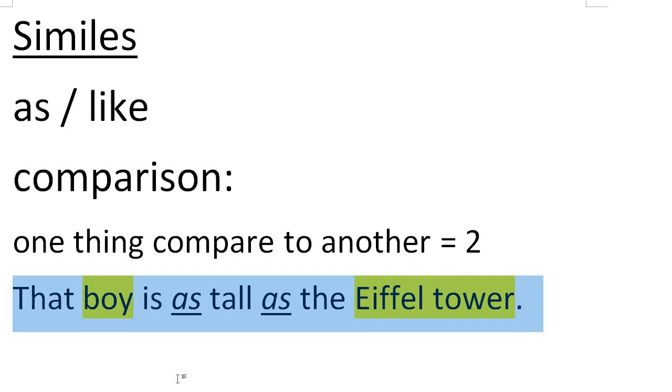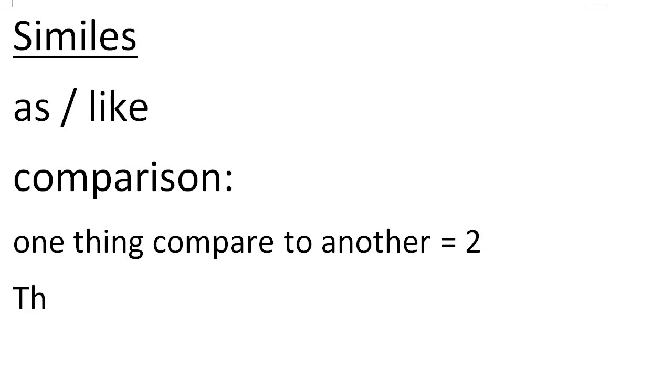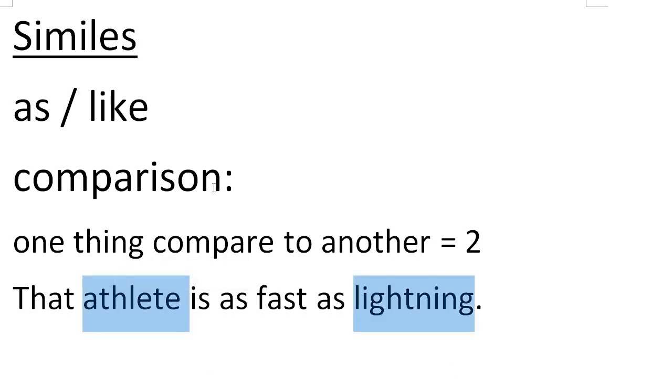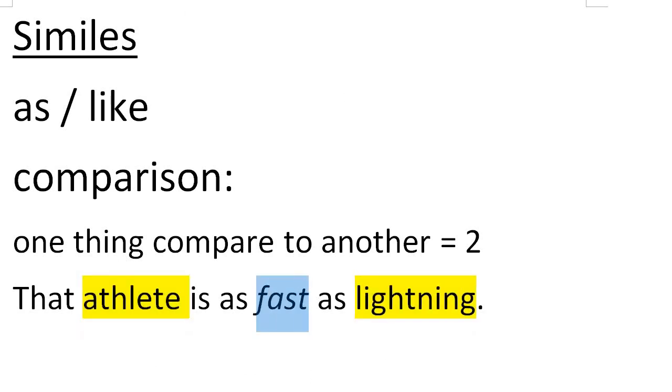Let me say, that athlete is as fast as lightning. Okay, right. So the two items you're comparing, the two nouns, are these two. Okay, and you'll notice there's an adjective in here. Once again, we have the two as words. So I'm saying the athlete is as fast as lightning.